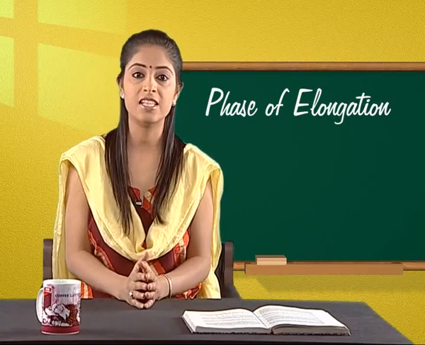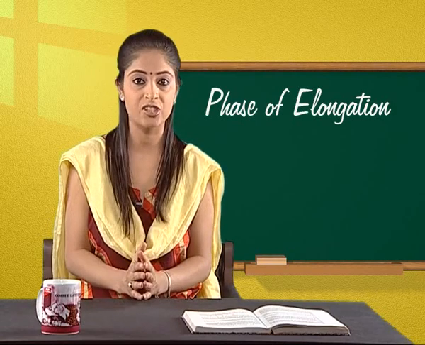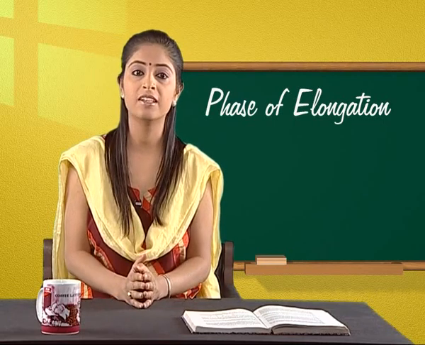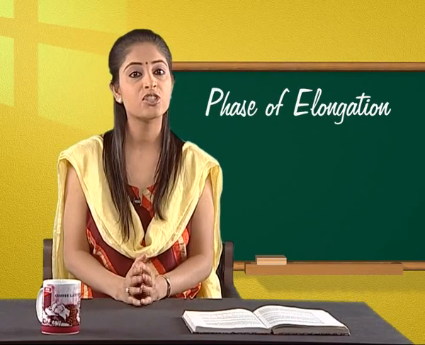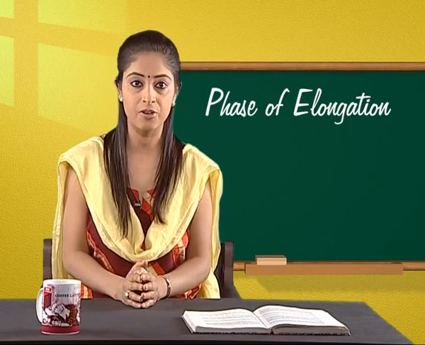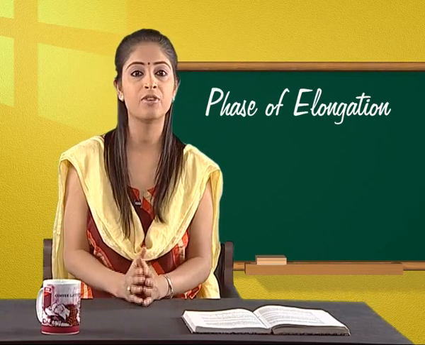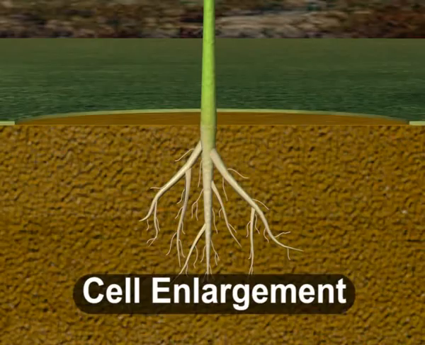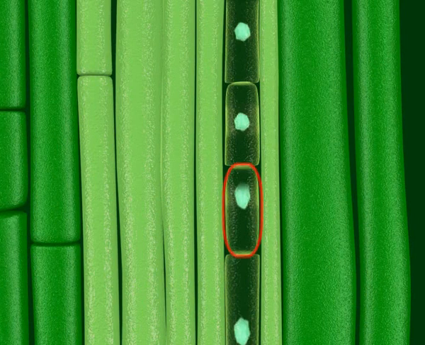In the initial stages, the cell enlargement occurs in all directions, but in later stages, it is more prominent in linear direction. Cells under this phase show high rate of respiratory and assimilatory activities associated with growth regulators and enzymes. Cell enlargement is driven by water uptake and limited by strength and rigidity of cell wall.